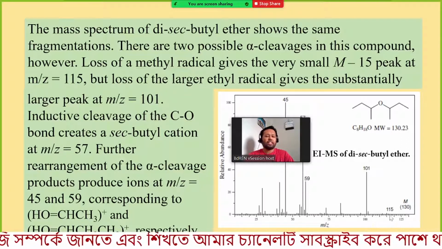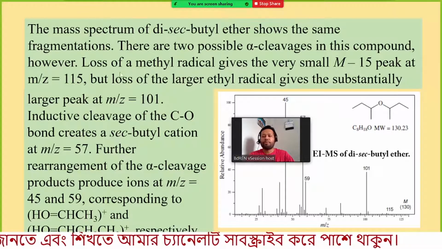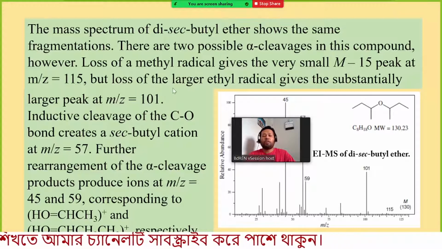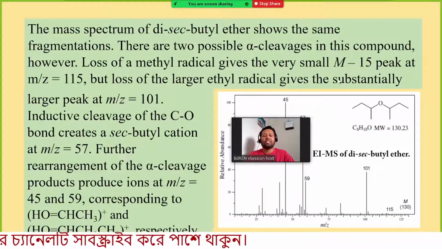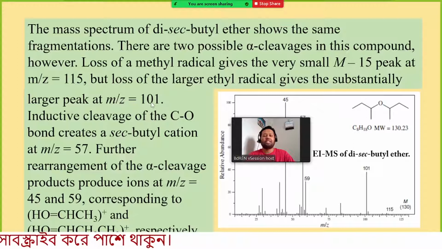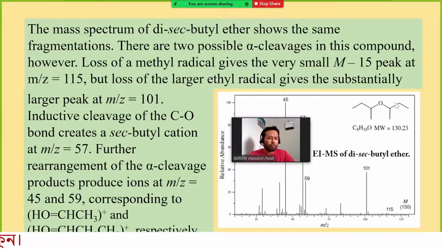However, the intensity for this signal is quite low, but loss of the larger ethyl radical gives a substantially larger peak at m/z equal 101. This can happen from this side or this side. So removal of C2H5 is giving a mass of 101. So we are getting the signal intensity, this one.